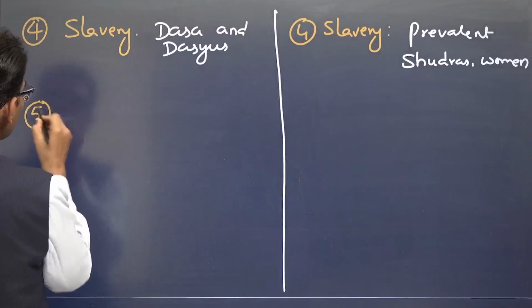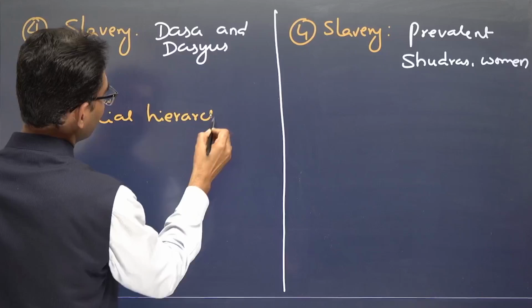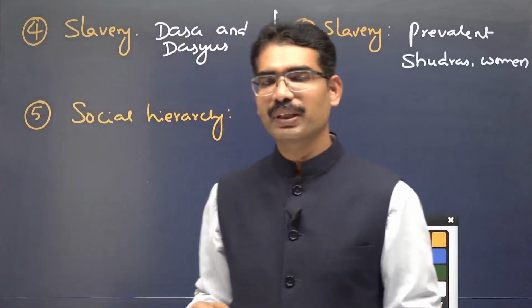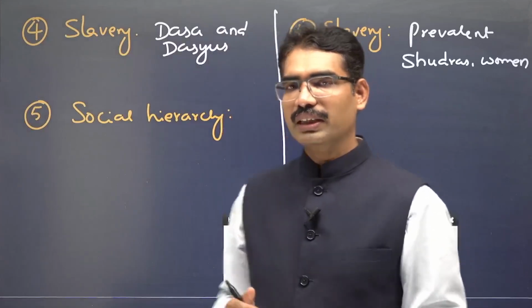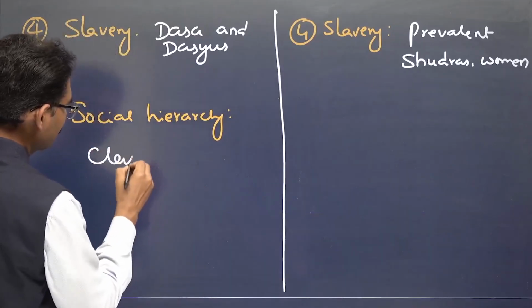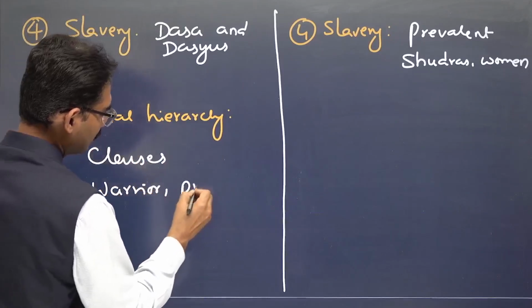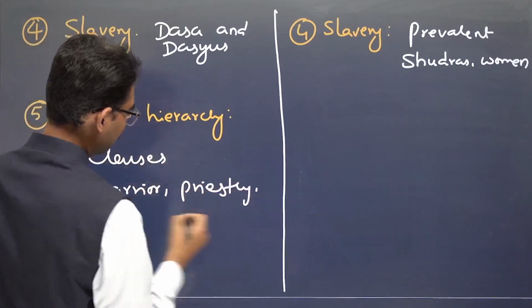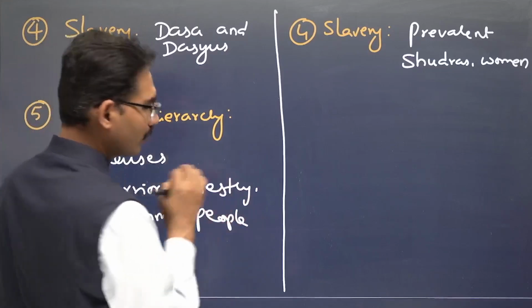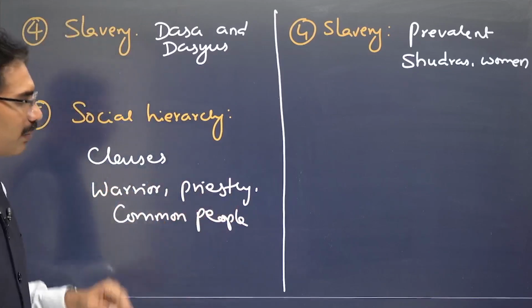Fifth one, what is the social hierarchy? The early Vedic time period is more liberal. There is mobility among the social classes. The classes mentioned are the warrior class, the priestly class, and common people.